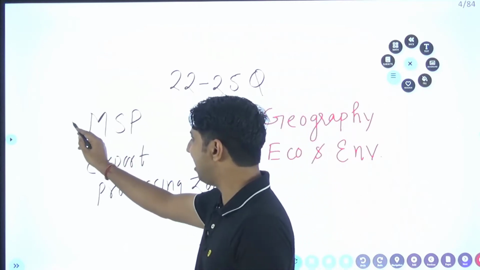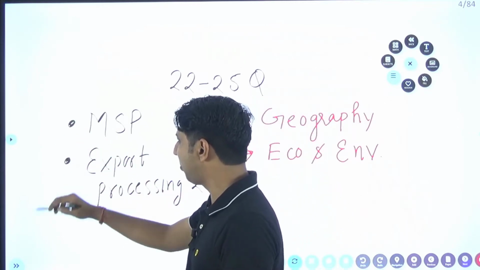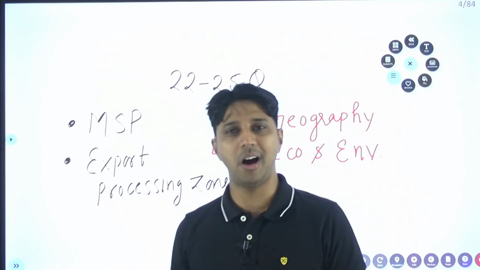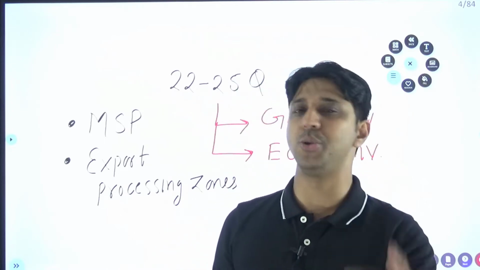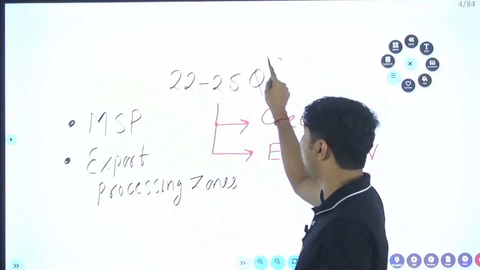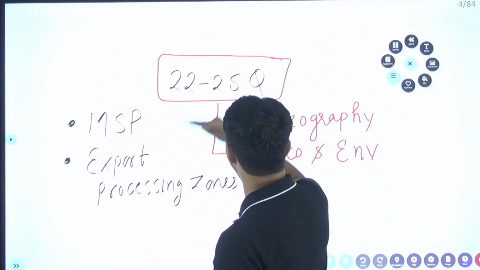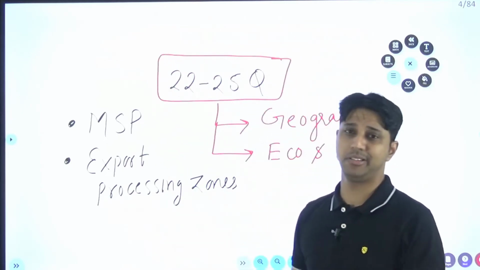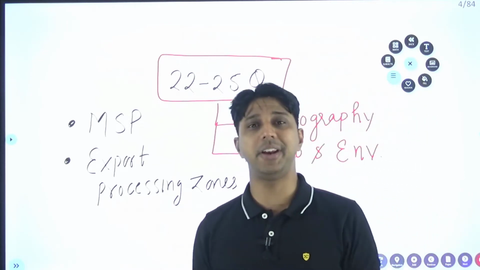So these MSP and export processing zone questions also come under geography. If we study in such a way, you will find around 22 to 25 questions in your prelims paper. That's why this subject is very important.